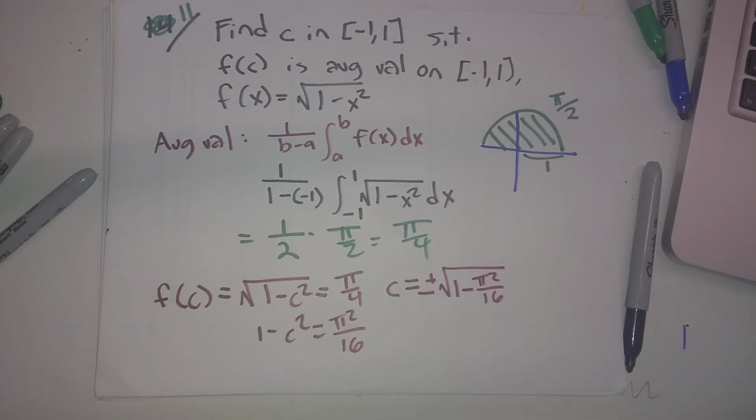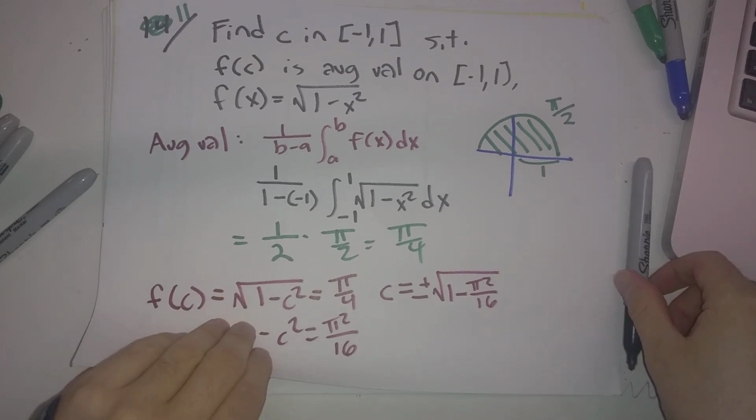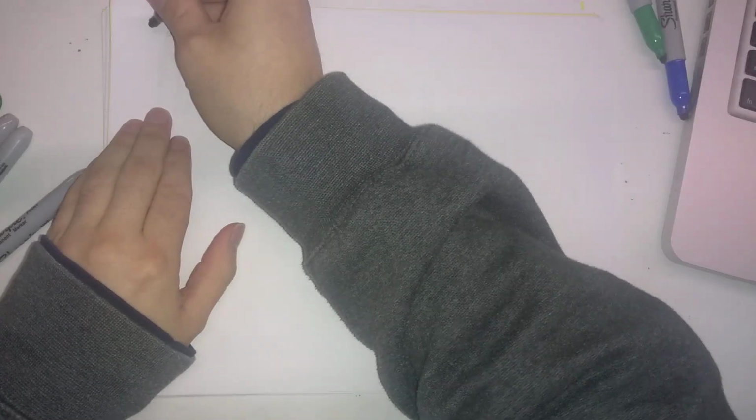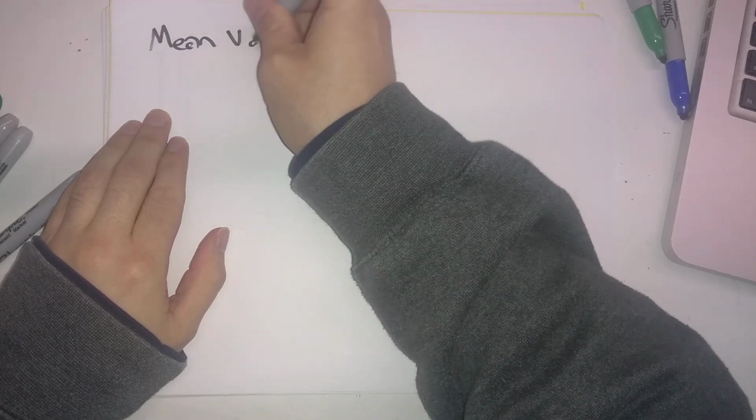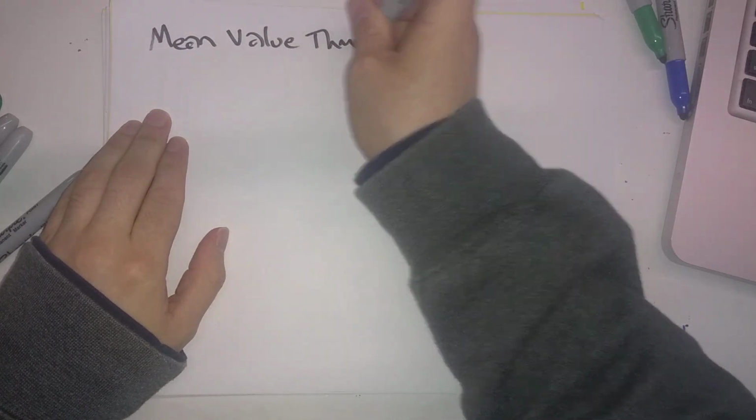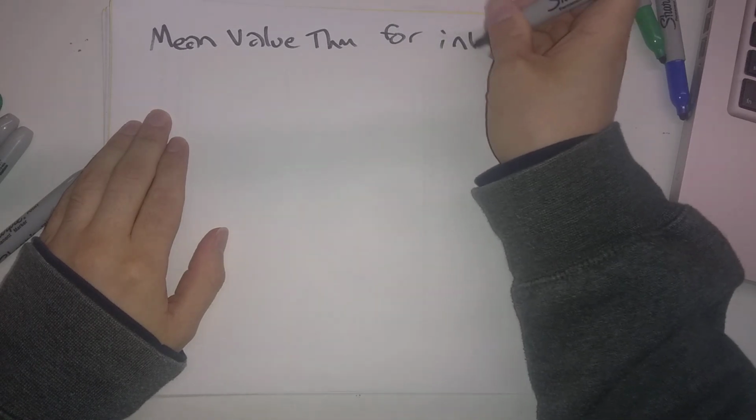Now the rest of the question says, which theorem guarantees the existence of at least one such c? This is going to be the mean value theorem for integrals.